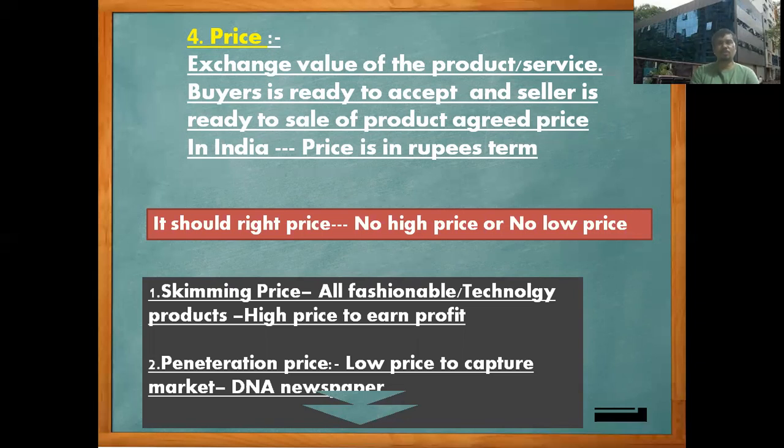We have also seen Chinese products selling throughout the world market at a low price, because they have a different marketing strategy, the penetration pricing strategy, to capture that market. And the skimming pricing strategy is applicable for technological and fashionable products. The reason is that these products have a very short life. Technology is always changing, it's of a flexible nature. Today's technology will be stale tomorrow. Within a month or a few months, the mobile technology is going to change. Even fashion gets outdated. Therefore these products have a short life.